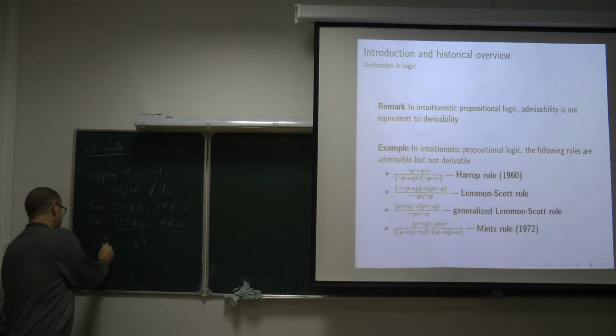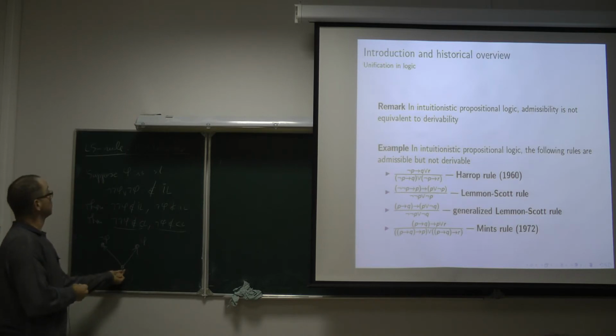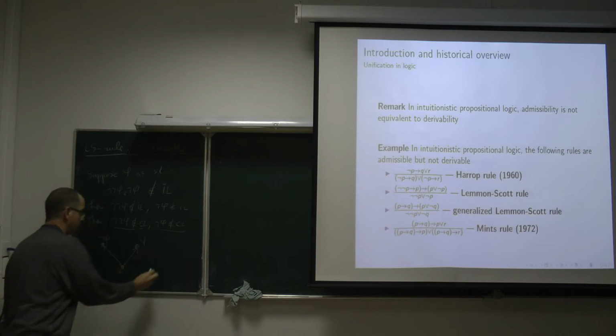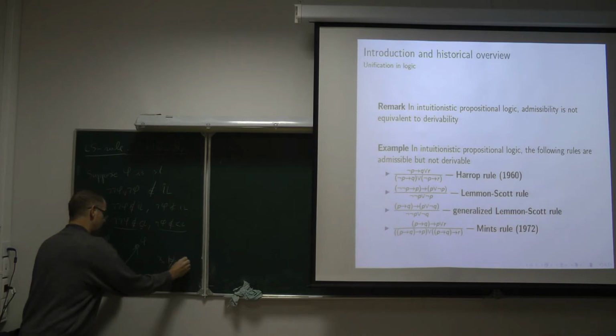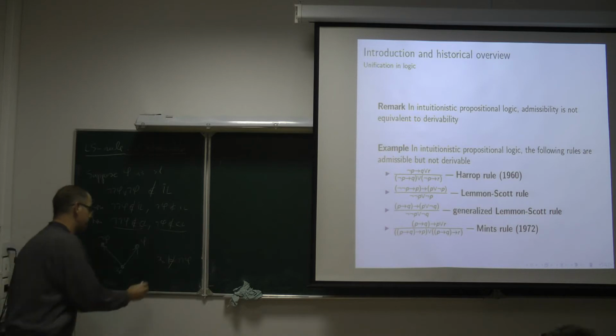Now, put a new reflexive point and consider this reflexive transitive model. It happens that the root here, let us call it x0, as the root of this intuitionistic model does not satisfy not phi, because phi is true here.